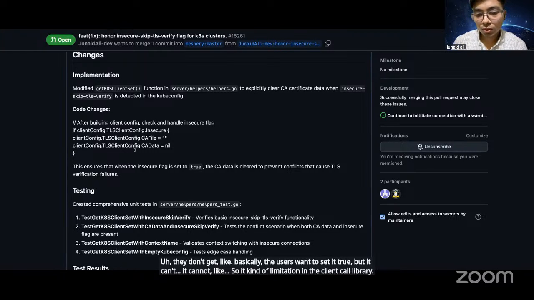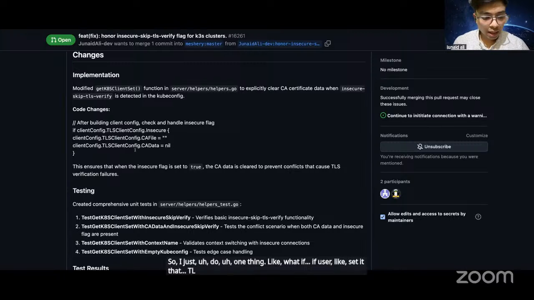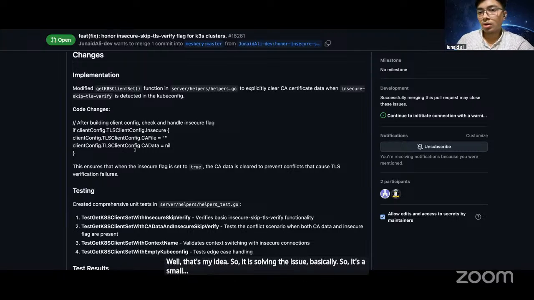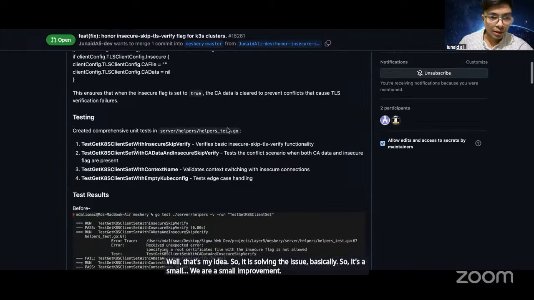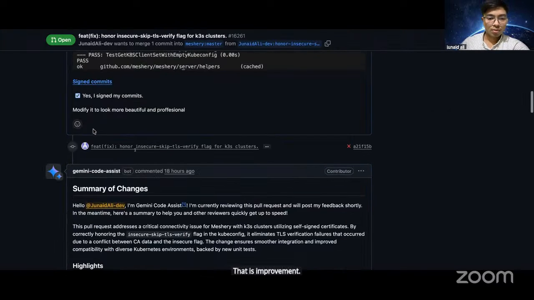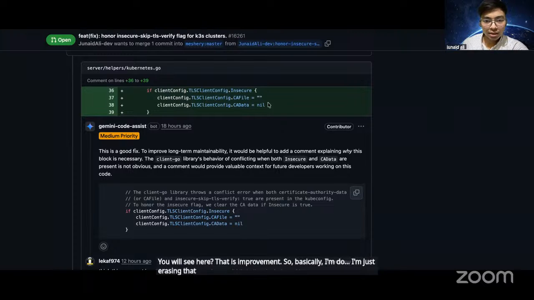So I do one thing: if the user sets the TLS flag to true, and we also have CA certificates at the same time, then I am just removing the CA file and CA data from it. That's my idea, and it solves the issue. It's a small PR, a small improvement, only 3 lines of code. You see here, I'm just erasing that CA file and the CA data.